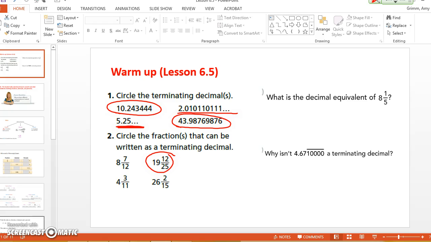Kendall? 8.2. Very good. So again, if you take 1 divided by 5, your calculator is going to say 0.2, and then you add that 8 in front of it. Okay? All right, and the next one. Why isn't 4.671 and all those zeros a terminating decimal?